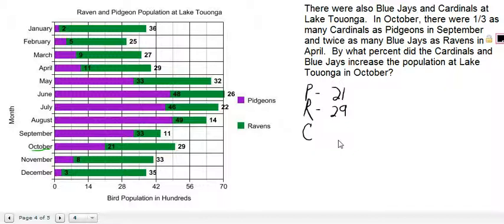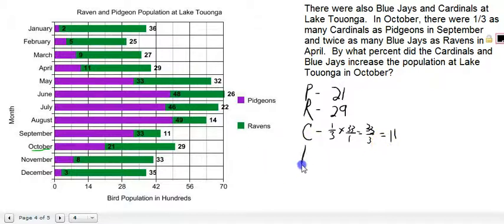Okay, and so what it says here is that there were in the month of October, because that's what we're looking at, 1/3 as many cardinals as pigeons in September. So we're going to look at September and find pigeons, and there were 33 pigeons, and the cardinals were 1/3 of that. So 1/3 times 33 over 1. A little bit of multiplying fractions here for your pleasure. So that's 33 over 3 equals 11. So in September, there are 33 pigeons, so 1/3 as many. So the cardinals are 11.